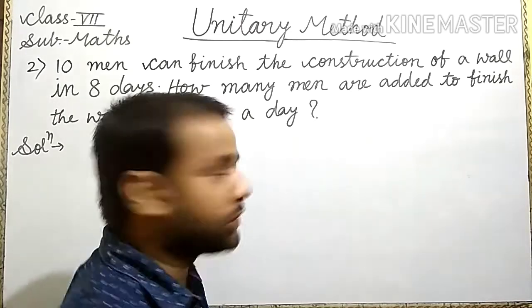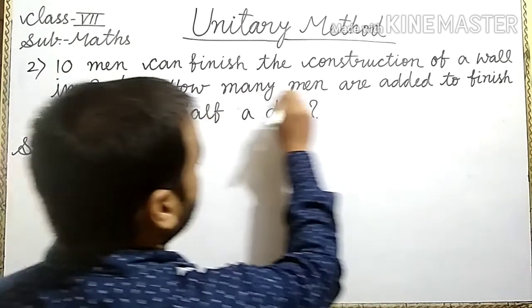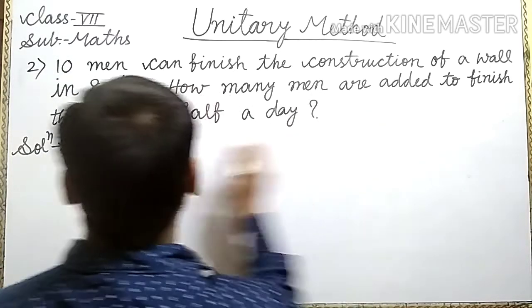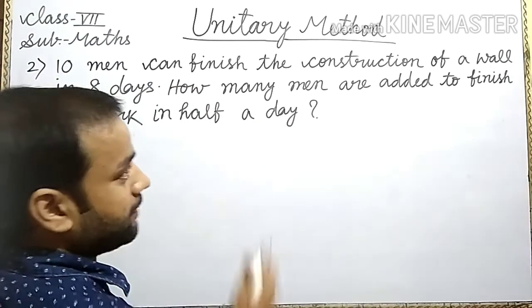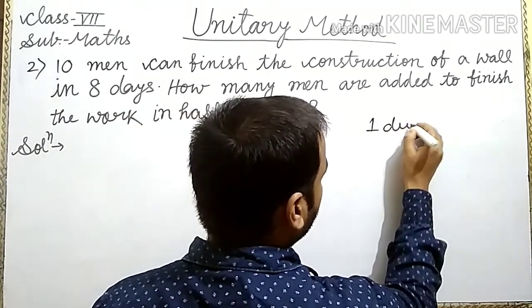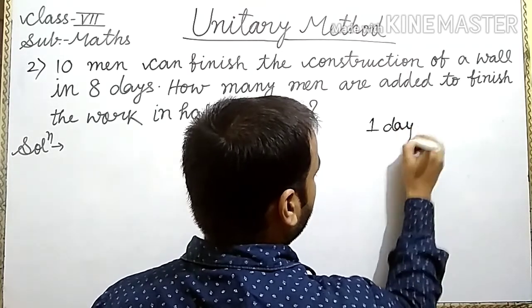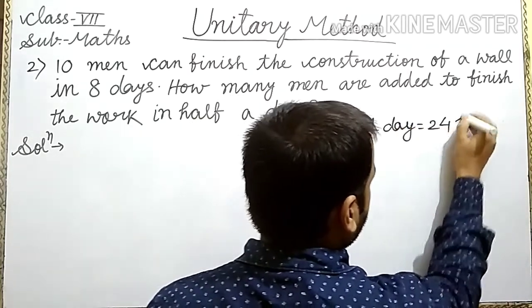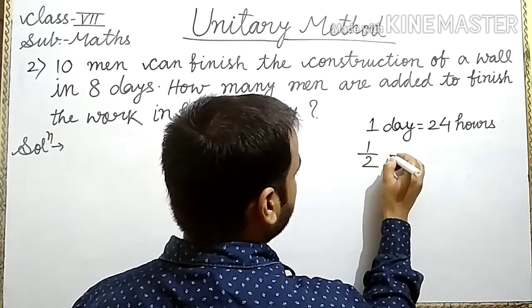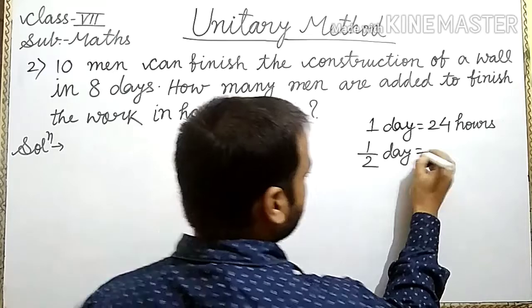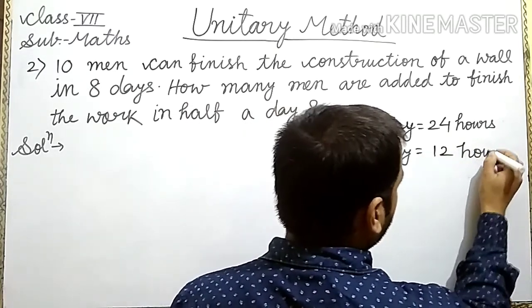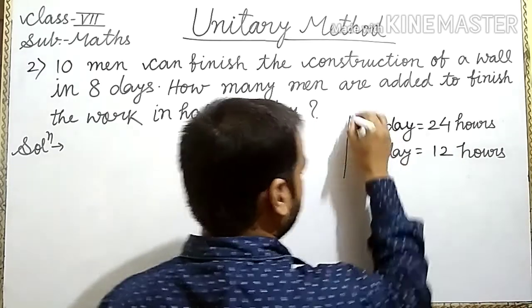In question number 2, 10 men can finish the construction of a wall in 8 days. How many men are added to finish the work in half a day? So first of all, we know that 1 day is equal to 24 hours. Half into 24 means 12 hours. You remember always.